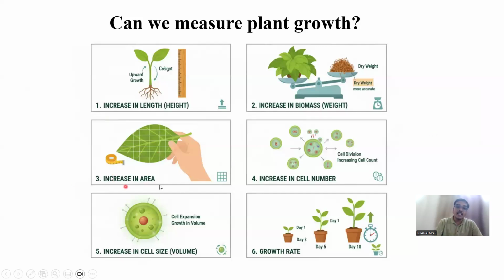And also we can consider increase in area. Surface area we can measure, right? Meter square or centimeter square. And also increase in cell number, which could be done by using microscopic tests. And also we can go for increase in cell size, that is volume. Cell expansion, growth in volume. So all these things could be considered as measurements of growth. And growth rate could also be taken into account, which we will be discussing in the next slides.